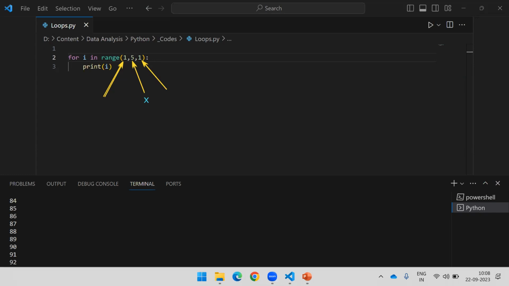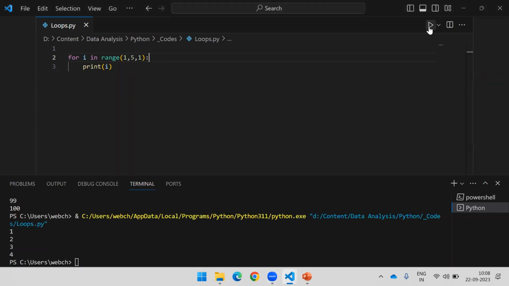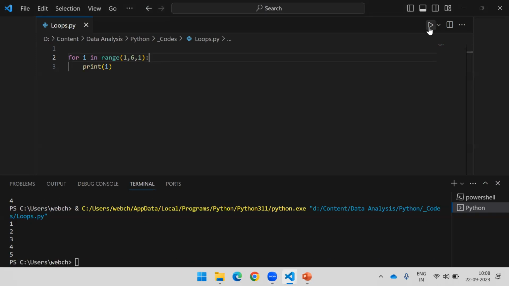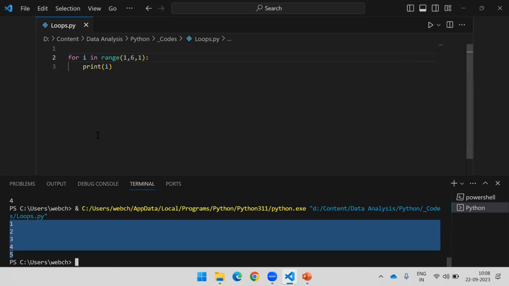So now if I run this, you can see that it is printing 1 2 3 4. But what is my expectation? I want 1 to 5. So if you want the same, you can write 6 here, one number above the number which you want. If you write 6 here, it will print up to 5. So the upper bound is always skipped by the Python for loop.